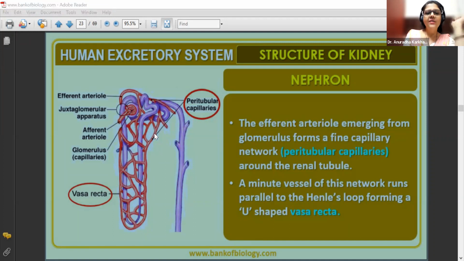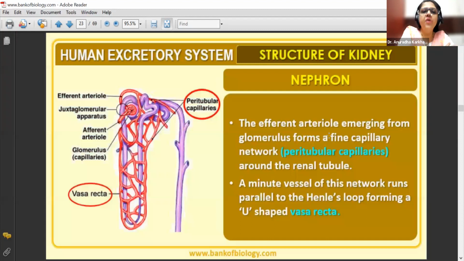So what exactly is vasa recta? The efferent arteriole emerging from the glomerulus forms a fine capillary network around the renal tubule. The minute vessels of this network run parallel to the loop of Henle, forming a U-shaped vasa recta.